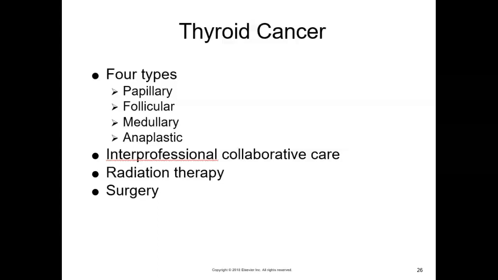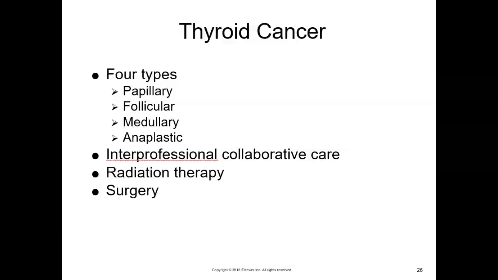Follicular carcinoma occurs most often in older adults. It invades blood vessels and spreads to bone and lung tissue. When it adheres to the trachea, neck muscles, great vessels, and skin, dyspnea and dysphagia result. When the tumor involves the recurrent laryngeal nerves, the patient may have a hoarse voice.